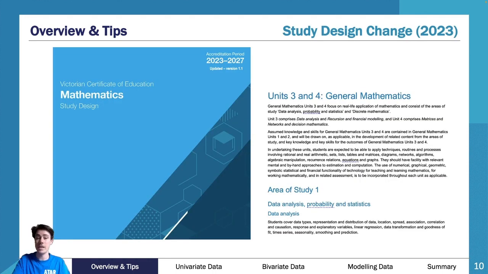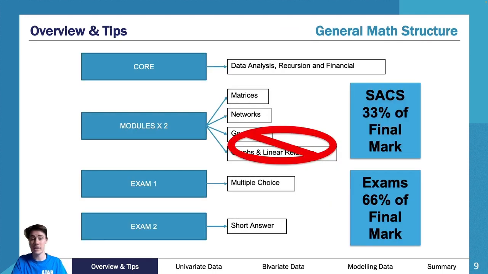And then you have 2 exams for this. So really important, there are 2 exams. The 2 exams consist of a multiple choice exam and a short answer exam. Both go for an hour and a half. The multiple choice is worth 40 marks, 40 multiple choice. Short answer is worth 60 marks. There is X amount of questions. It can vary, but it's worth 60 marks in total. So you make up to 100 marks in total.